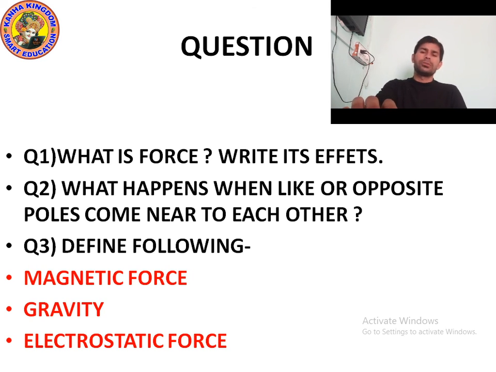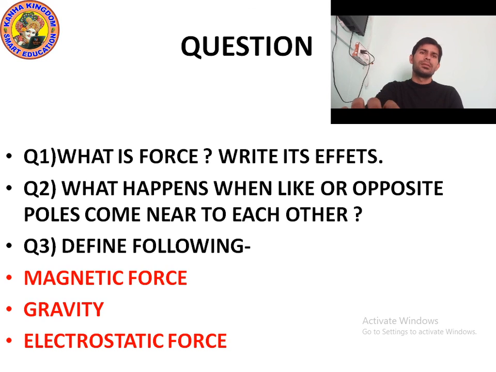Now, electrostatic force. What is the spelling of electrostatic? Electrostatic force. So, what is electrostatic force? The force that a charged body exerts on another charged or uncharged body is called electrostatic force. I hope you understood about electrostatic force.